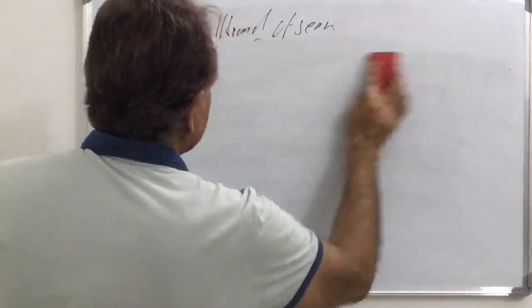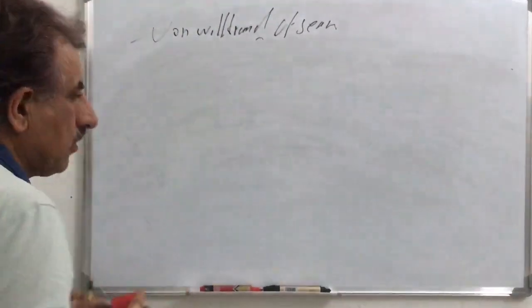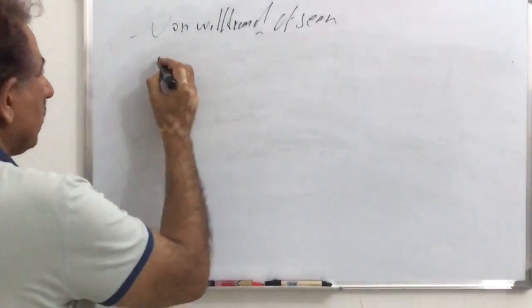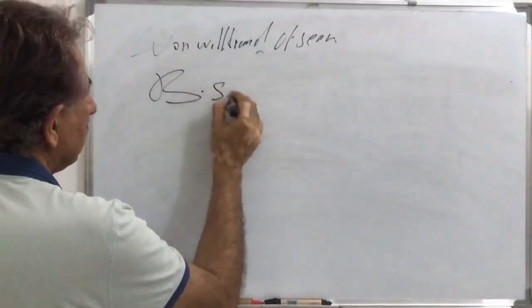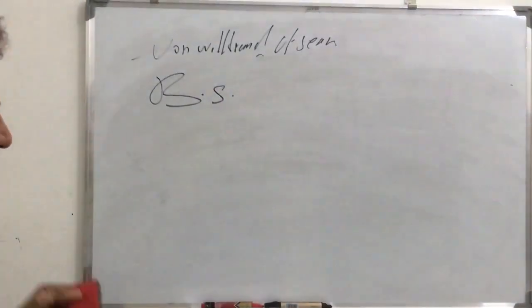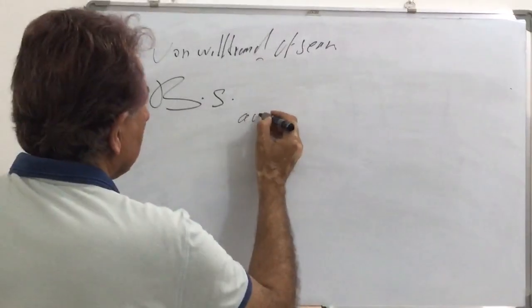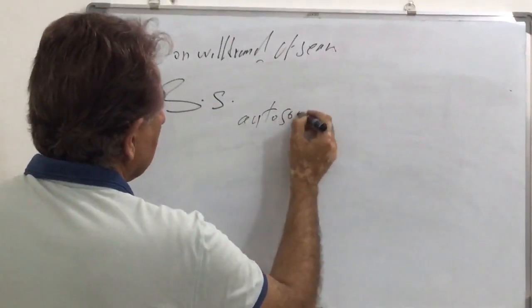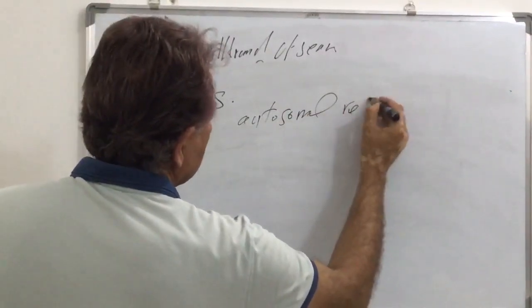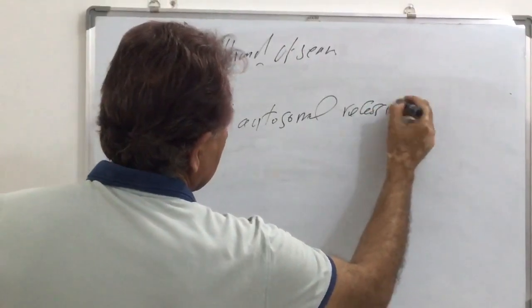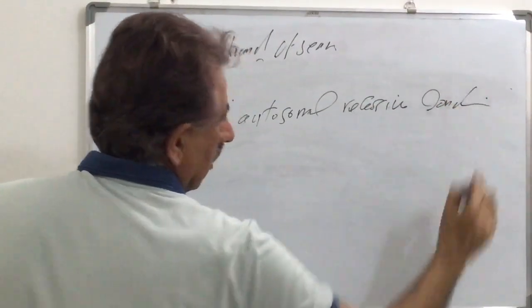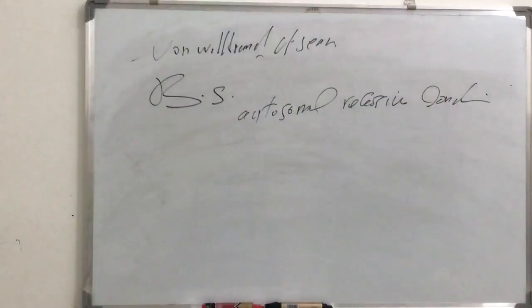The second congenital defect in the platelet is Bernard-Soulier syndrome. Bernard-Soulier syndrome is an autosomal recessive condition, while von Willebrand is autosomal dominant.